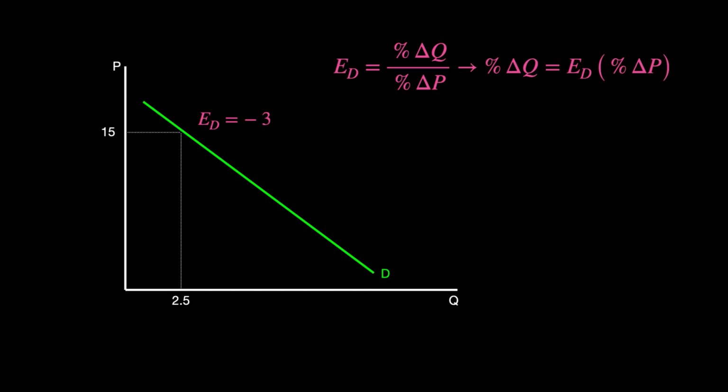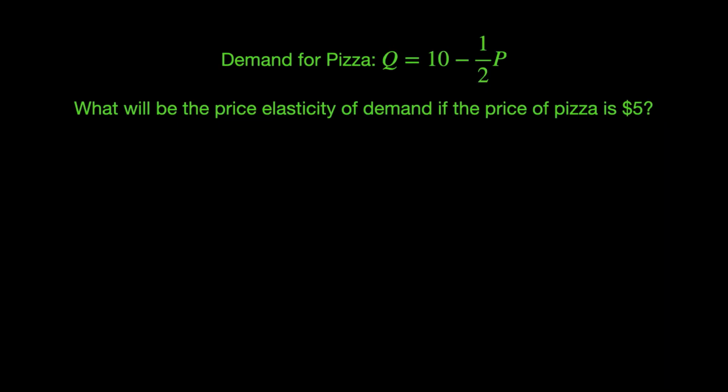We can evaluate this by rearranging the elasticity equation. The percent change in quantity is equal to the elasticity of demand times the percent change in price. So, if the elasticity of demand is negative 3, a 5% decrease in price will lead to a 15% increase in quantity demanded. Now suppose that the price of pizza is $5. What is the price elasticity of demand?